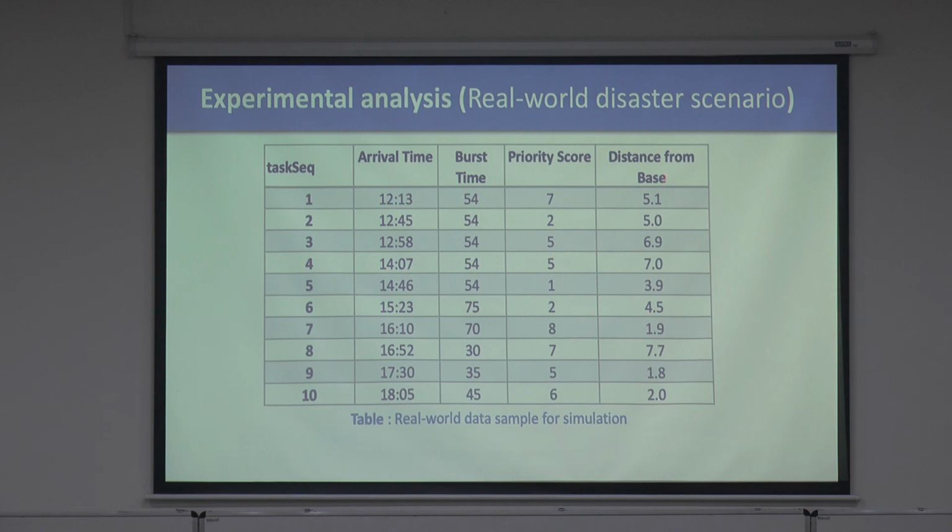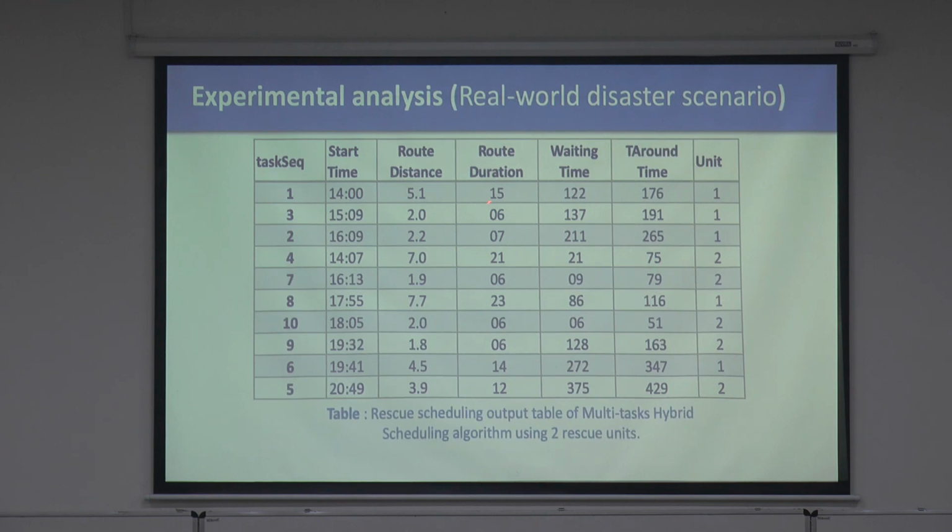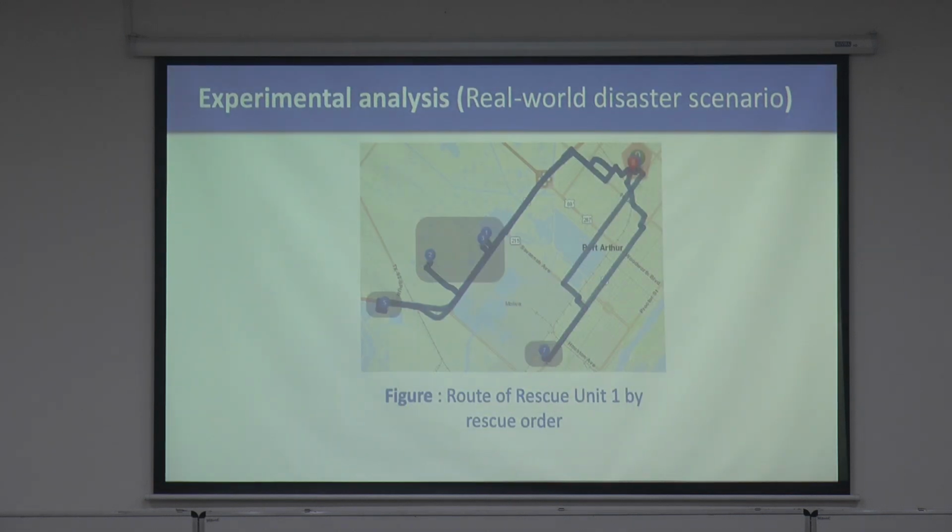So we have to prioritize, and then we try to calculate the distances from that control center, how far they are, how much it will take to go there, how much is the waiting time from the request, and then the first person is served, and then of course you see that after that it takes only 15 minutes, there is some distance to be covered, there's a duration to go there, and so on, and it just shows the agency how much time it will take. And I'm showing that these people are rescued together, these people maybe rescued first, and these are the priorities, okay, you can see those numbers.